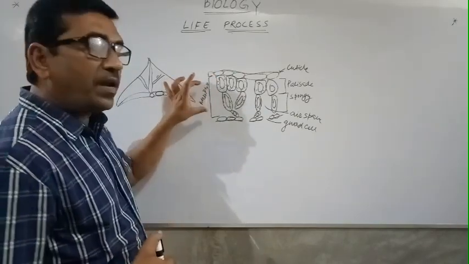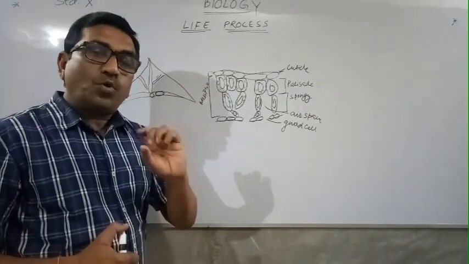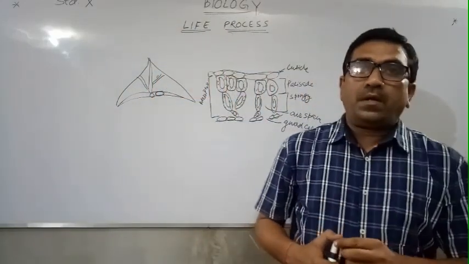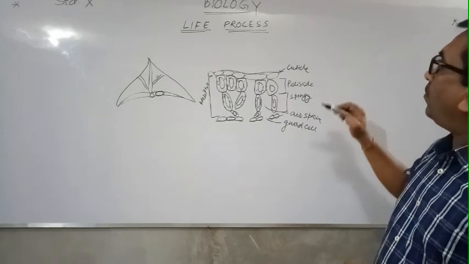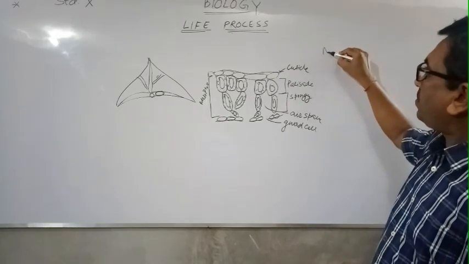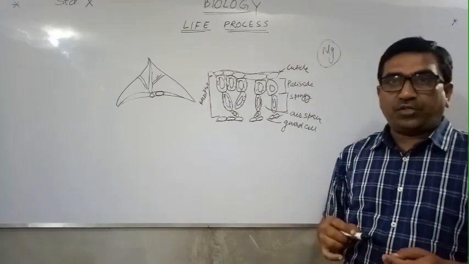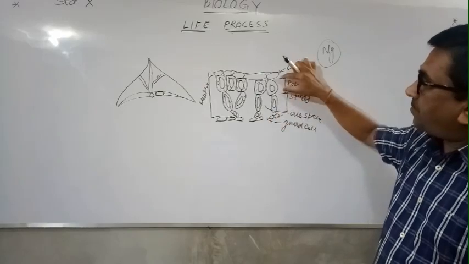This is the mesophyll, which contains the chloroplast, which is the site of photosynthesis. In chlorophyll, the element that is found is magnesium. Only one element is found, that is magnesium.